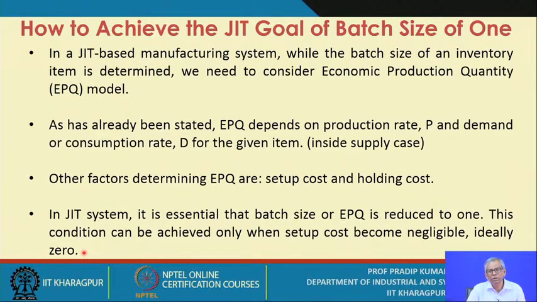So the optimal production quantity, suppose the notation is Q star, becomes 1. Under Q star becoming 1, what is the value of the setup cost per order? Logically you can establish that this value of setup cost per setup is almost negligible, tending to 0.